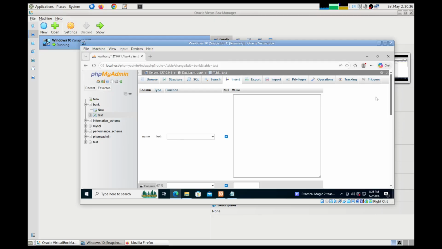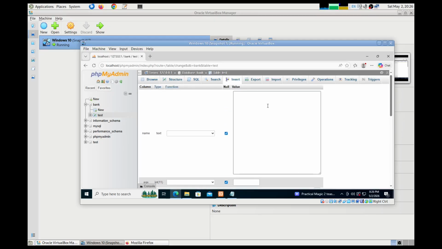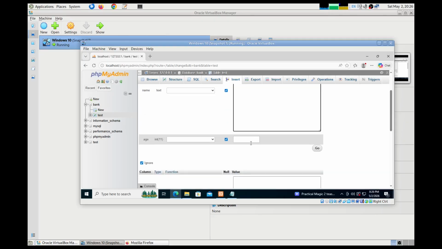So name and age. So let's type a name, maybe Kamal. Age. My age, I think it's 49, as I remember.